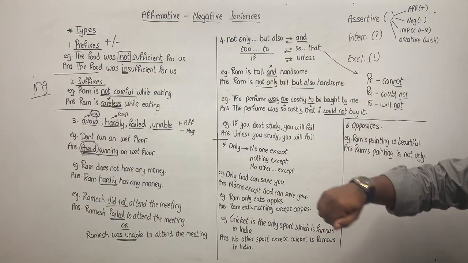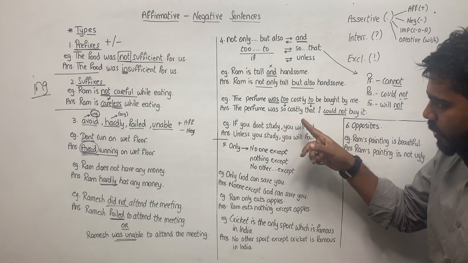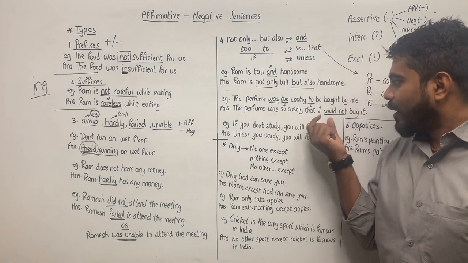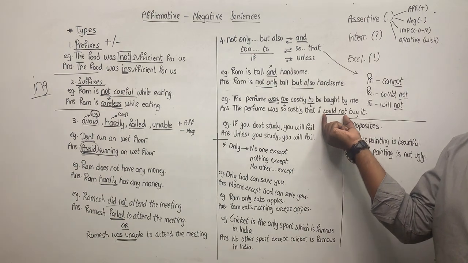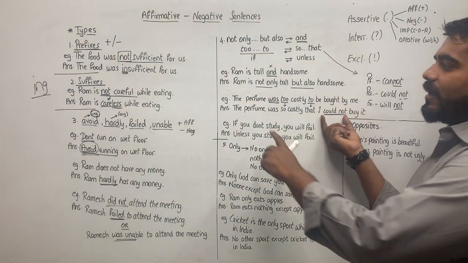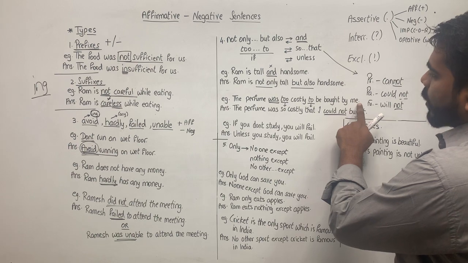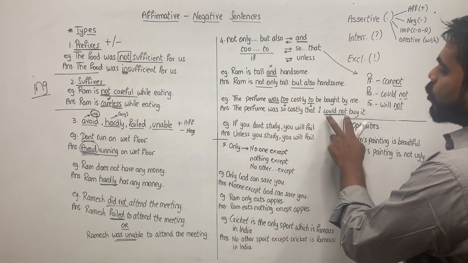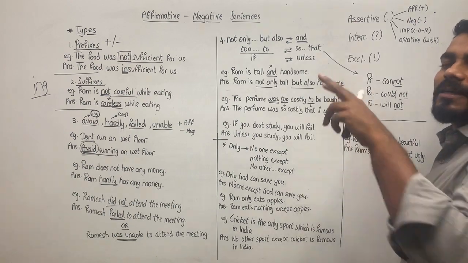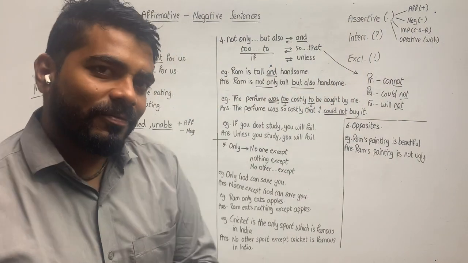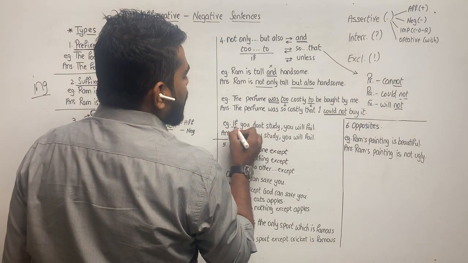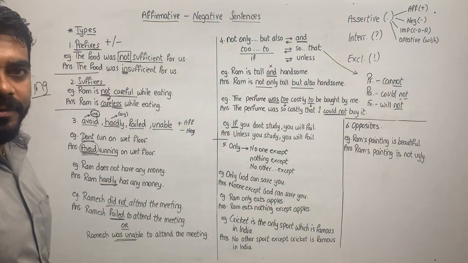In the answer, you will be writing: the perfume was so costly that I could not buy it. Okay? Could not is what has made the sentence negative. If you see, the perfume was too costly to be bought by me, this is positive. In the answer, the perfume was so costly that I could not buy it. Could not is making it negative. Okay? The next one. If you don't study, you will fail.